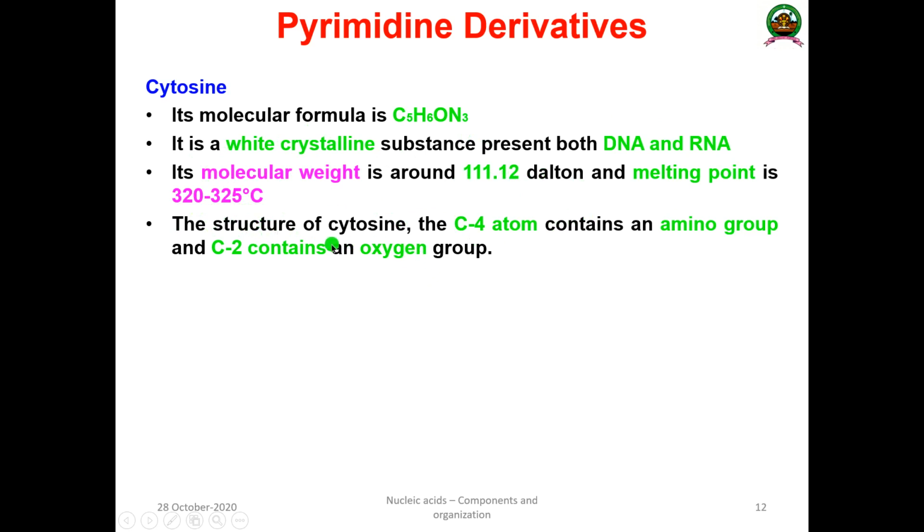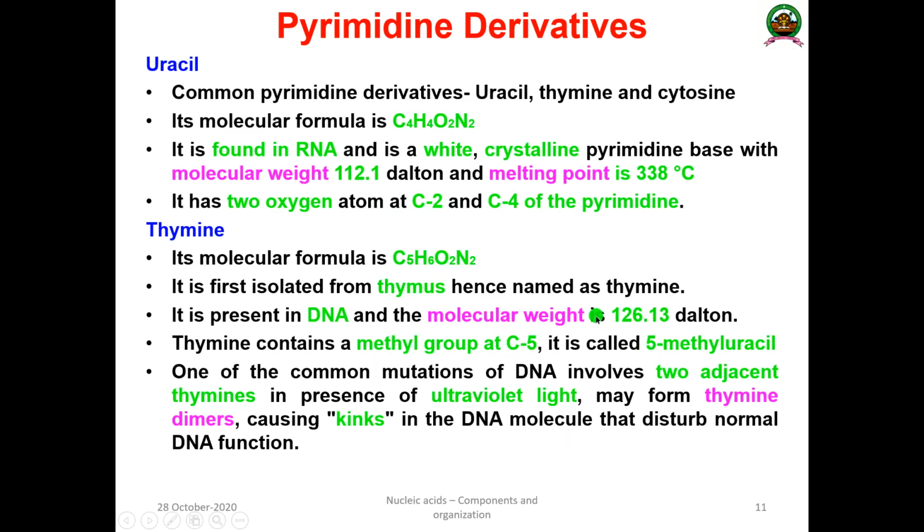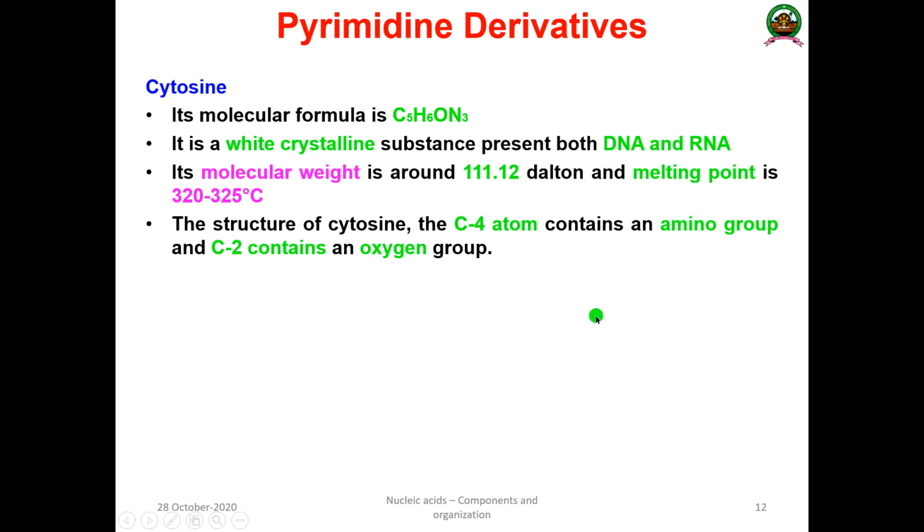As we have discussed, in the case of cytosine, the C4 atom contains an amino group and the C2 atom contains an oxygen group. So this is the structure of cytosine.